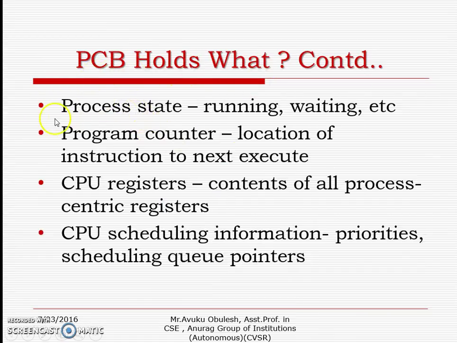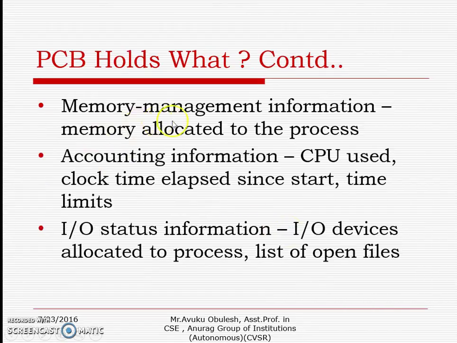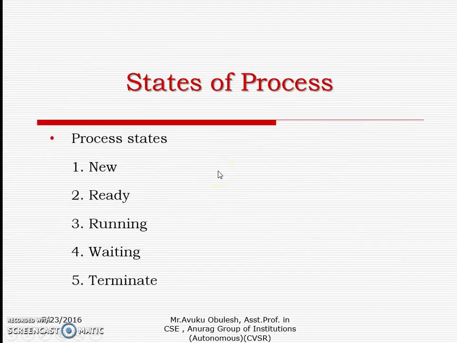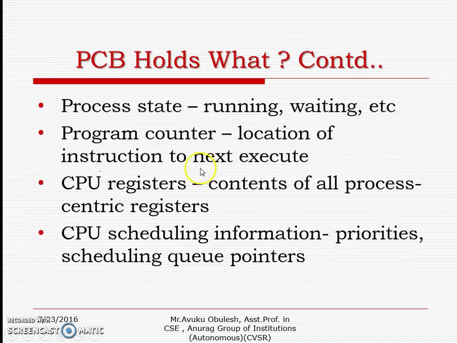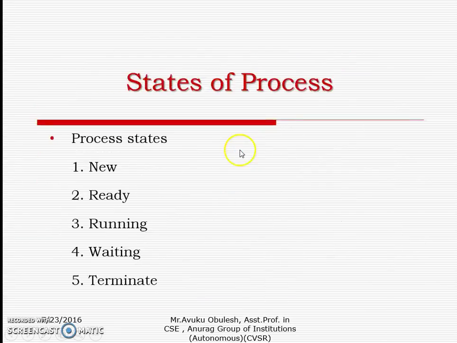The PCB holds the process state, running state and waiting state, program counter, CPU registers, CPU scheduling information, memory management information, accounting information, and I/O status information. All this information will be stored in the PCB. The next important point is the states of the process. Any process after its creation should be in one of these five states: new state, ready state, running state, waiting state, and terminated state.